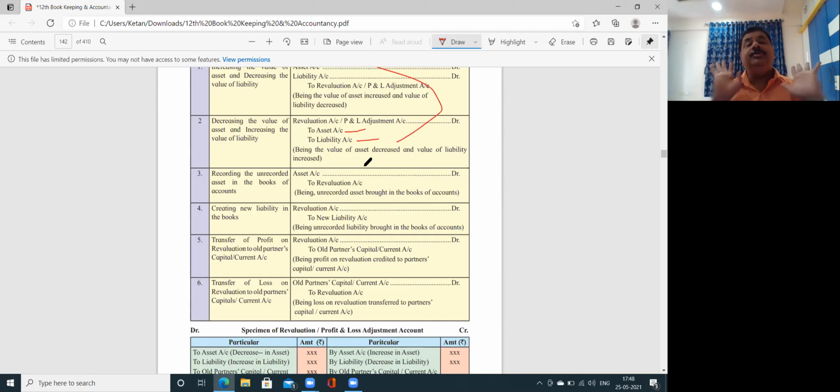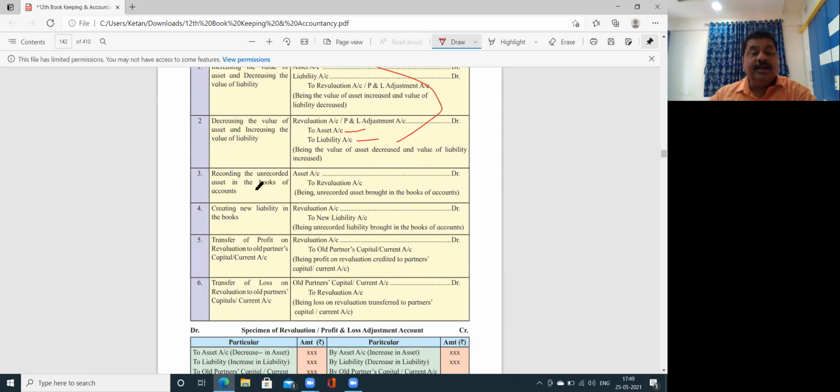This is similar to final account. जैसे इफेक्ट होता है देखो, depreciation, less from asset and profit and loss account debit. Instead of profit and loss account, you say profit and loss adjustment or revaluation debit. Appreciation in the asset, add in the asset, and profit and loss adjustment account or revaluation account credit.